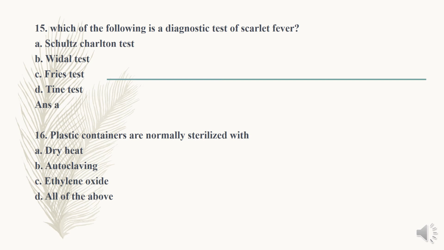16th question. Plastic containers are normally sterilized with A. Dry heat, B. Autoclaving, C. Ethylene oxide, D. All of the above. Plastic containers are normally sterilized with ethylene oxide. Ethylene oxide can penetrate plastic, paperboard, powders, etc. And it can be used for sterilizing medical preparations, dried fruits, hospital beds, spices, etc. So plastic containers are normally sterilized with the gas sterilization method, ethylene oxide.